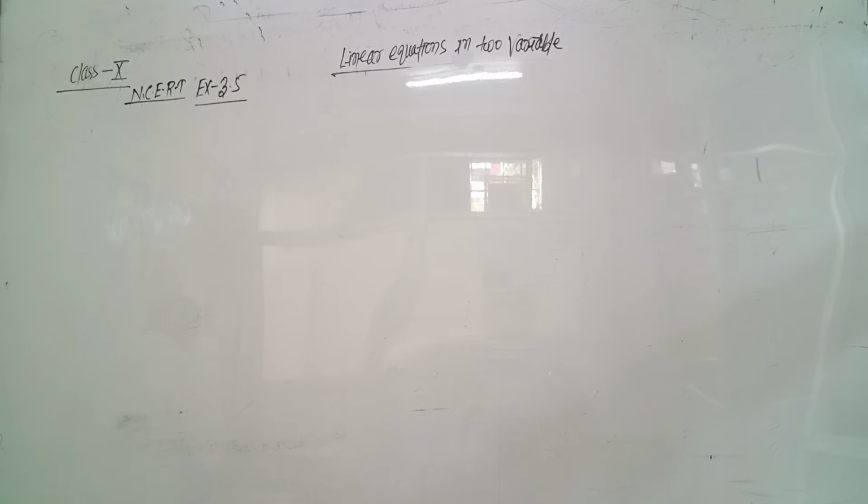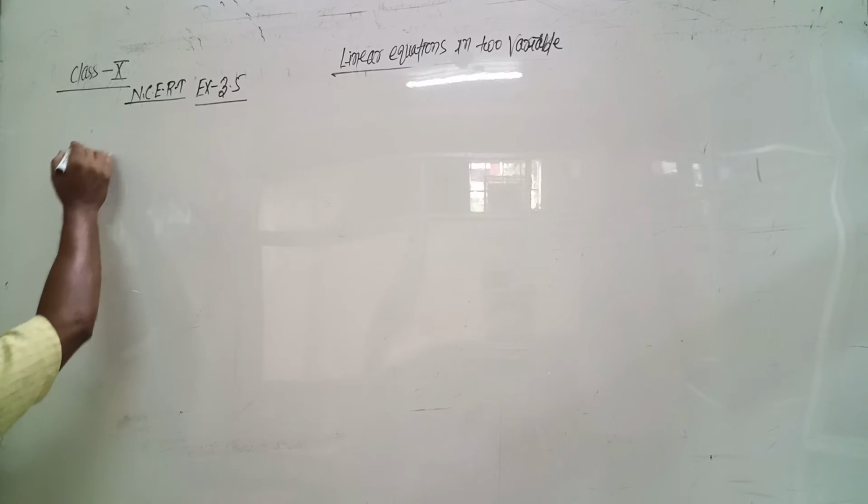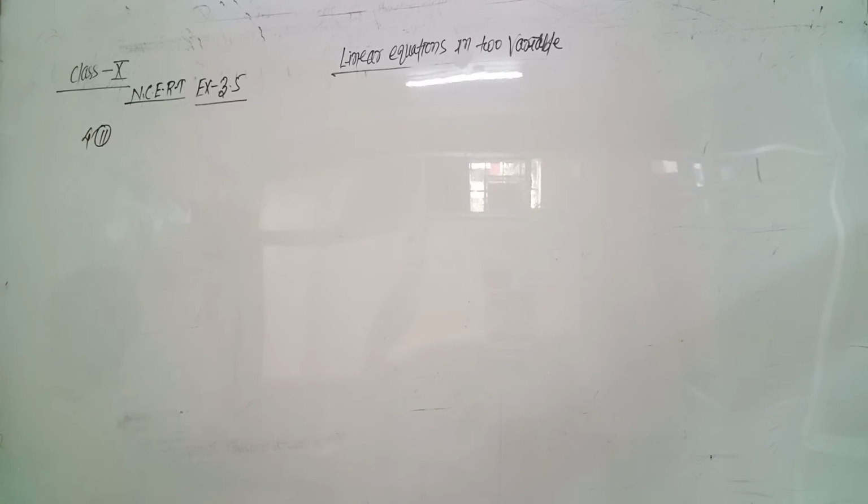Now we solve question number second, second part of fourth question.